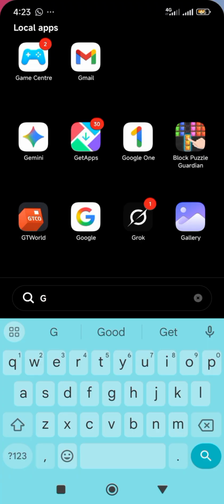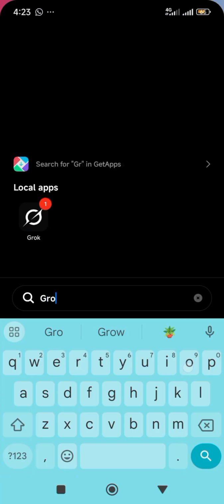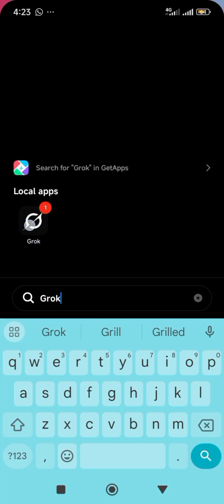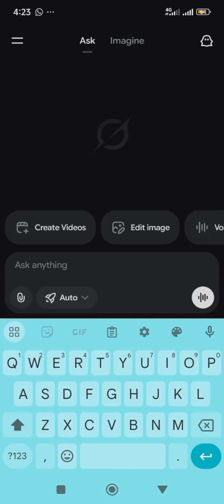Right, so the first thing we need to do now is to go to Grok. All right, so this is it here. You can use any other chatbot like ChatGPT, DeepSeek, or Claude, or whichever chatbot you want to use, but we are going to be using Grok for the sake of this tutorial. Just go to either the Play Store or Apple Store and download this particular app. It's called Grok. It's an AI chatbot, so we are going to be using it to brainstorm and structure our content.